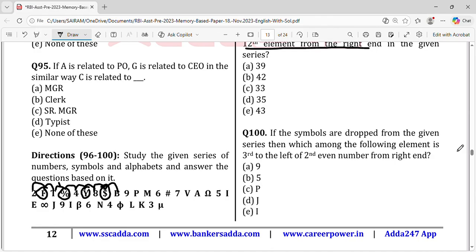And before leaving the session, I wanted to tell you the most important thing. Study the reasoning topic and the English topic in a well-mannered way so that you should not miss a single mark from this. Single marks should not be wasted anywhere. You should not miss a single mark. If you miss single marks, then 100% you will get into a problem.